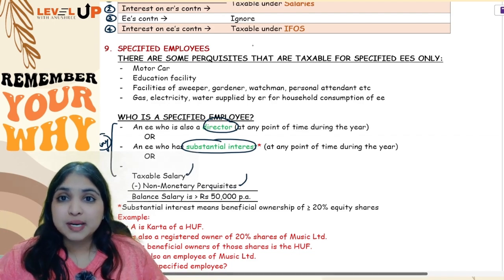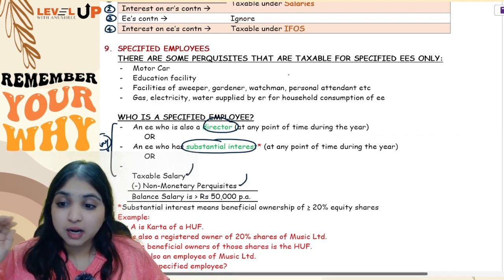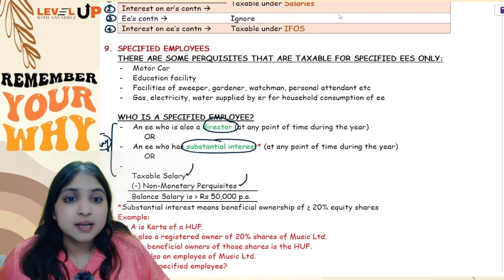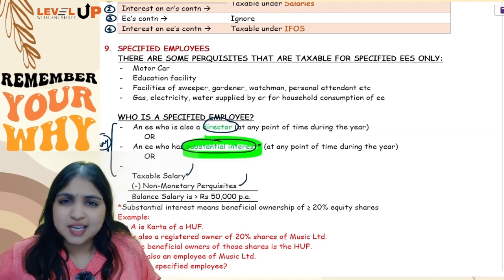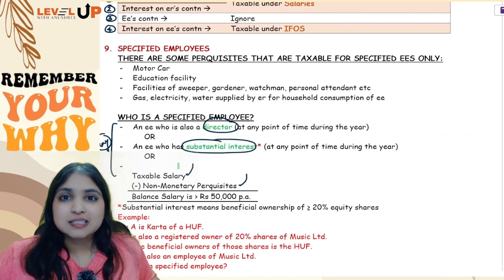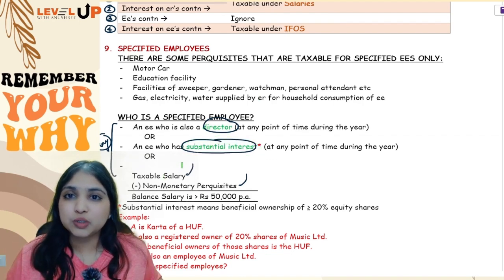So specified employee means an employee who is getting covered under any one out of these three criteria. Either the employee is a director, or the employee is having substantial interest at any point of time during the year, or taxable salary minus non-monetary perquisite is more than 50,000 per annum.